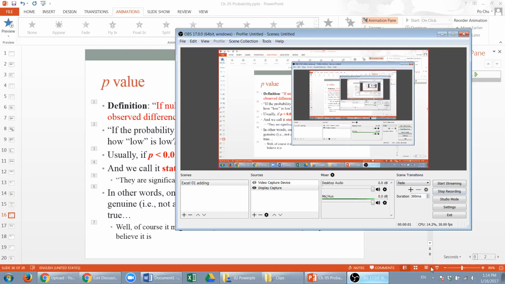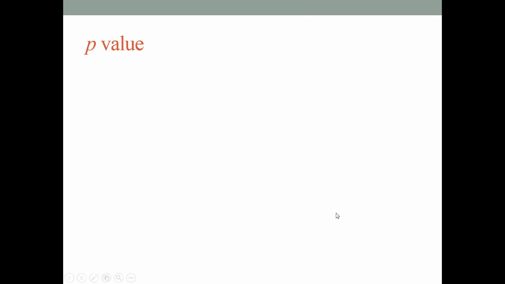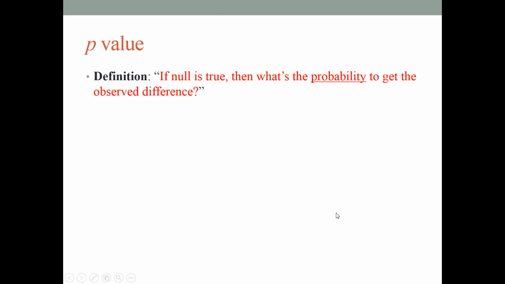Alright, so now let's talk about p-value. Now the definition of p-value is: if null is true, then what's the probability to get the observed difference? Sounds really familiar, right? So p-value actually is that probability we just talked about. Assuming null is true, then what is the probability to get the observed difference?